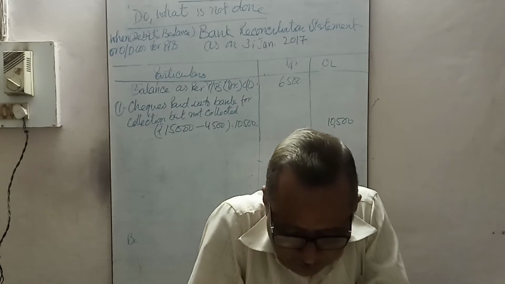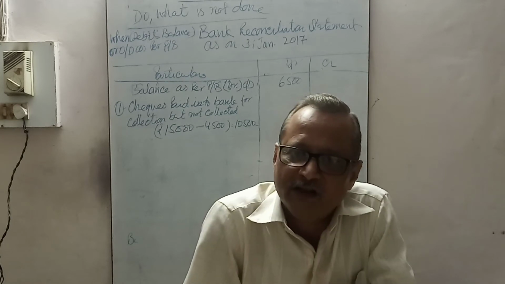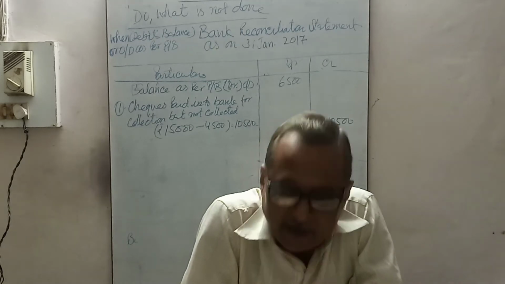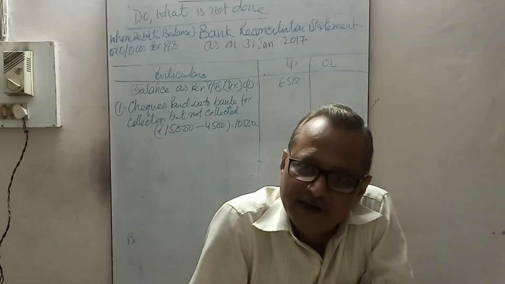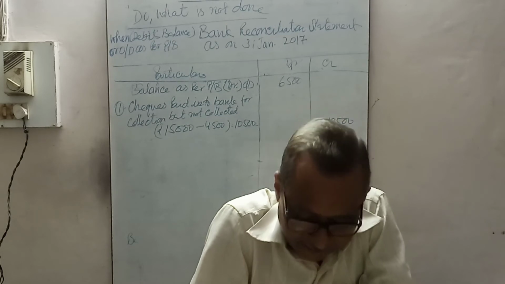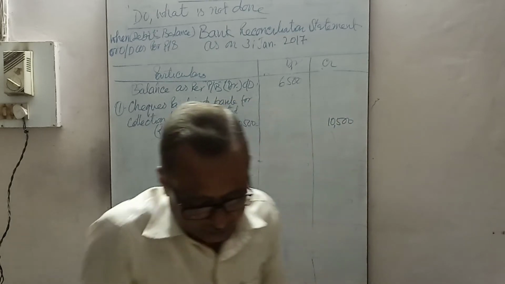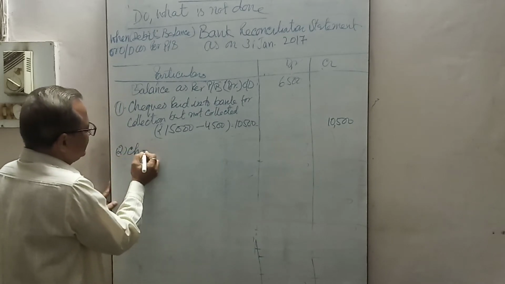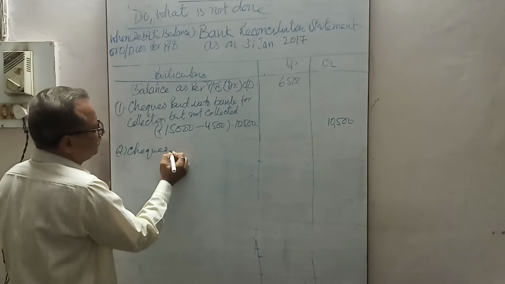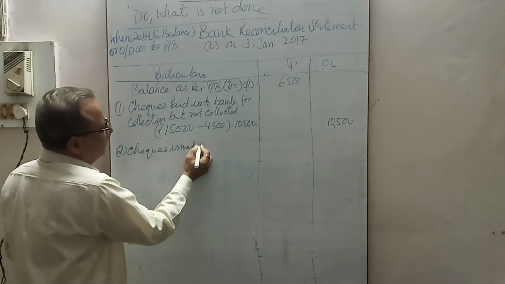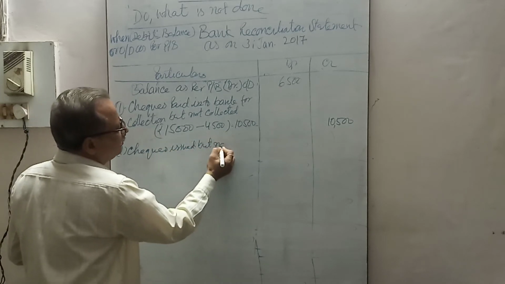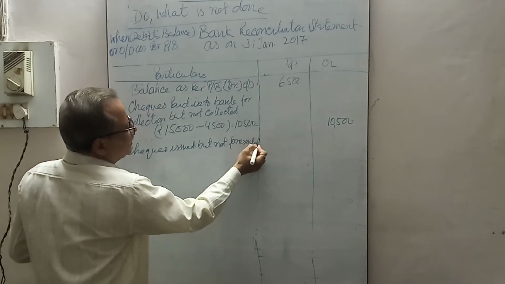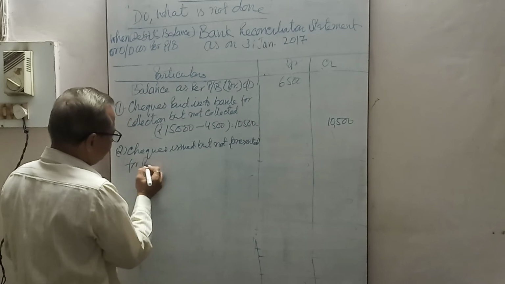Checks issued during March amounted to rupees in all 11,000. Out of these checks, for 3,000 were unpaid on 31st March, mean that was not presented for payment. Now see, checks issued but not presented for payment.